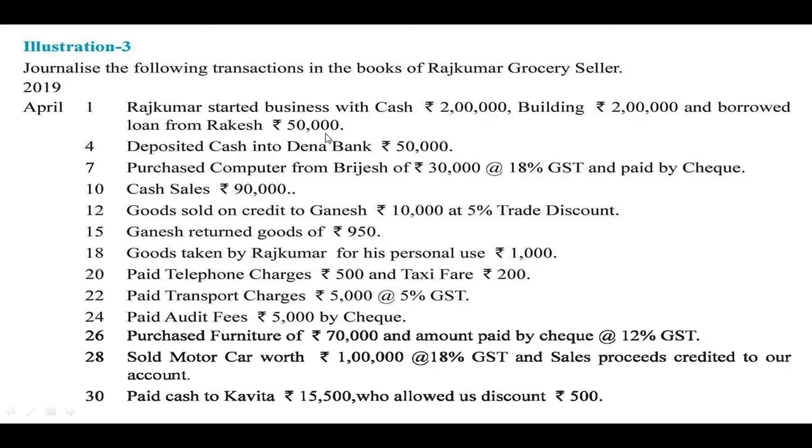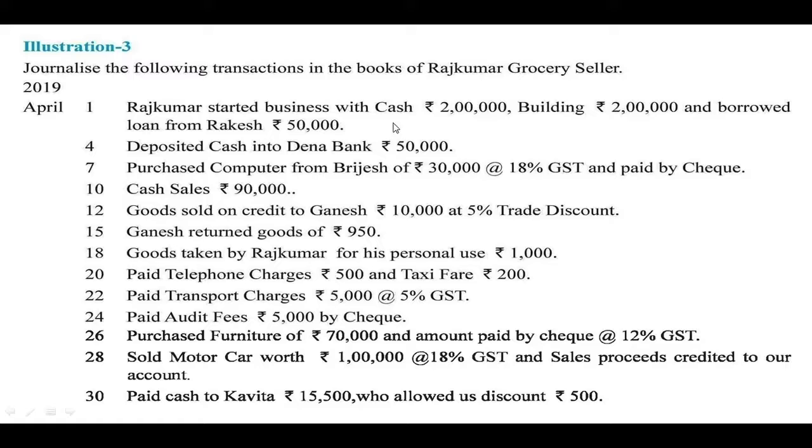50,000. So in this transaction you can make out that cash and building both are the assets. So he has invested in these assets, that is in building he has invested rupees 2 lakhs and he has brought the cash of rupees 2 lakhs in the business. Also he has borrowed loan from Rakesh. So something that is borrowed is a liability for which he is going to pay in the future. So liabilities always have the credit balance, so you have to remember that.